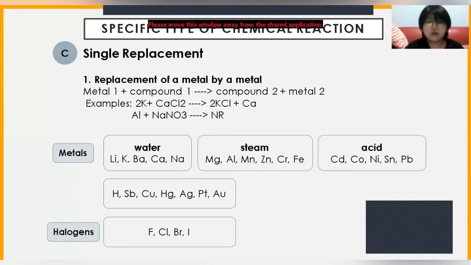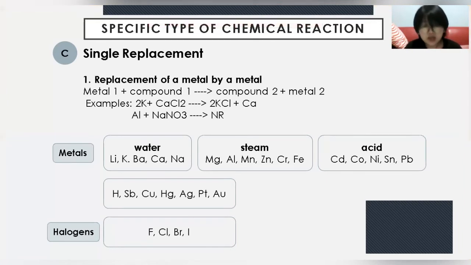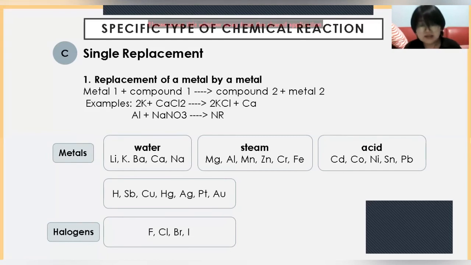The third type is the single replacement. The first one, we have the replacement of a metal by a metal. So when metal 1 plus compound 1 will yield compound 2 plus metal 2. For example, 2K plus CaCl2 will yield 2KCl plus Ca.